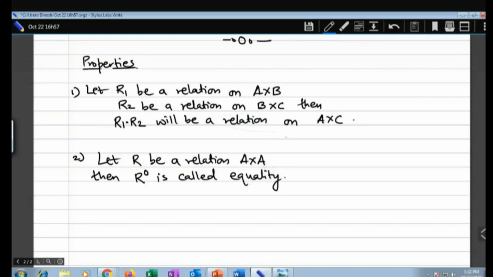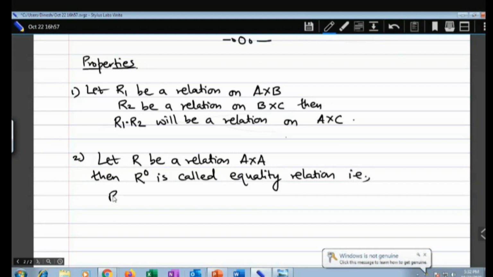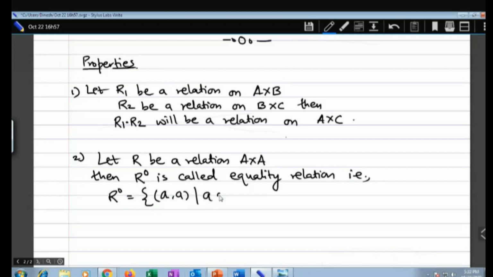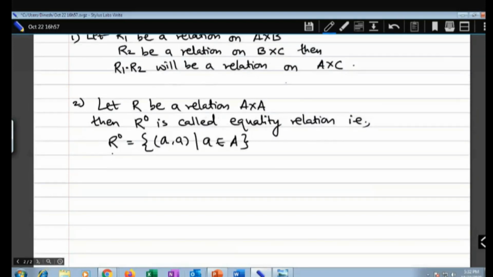Because in the examination they will directly give you the power of the relation. And how do you define the equality relation? R to the power 0 is equal to A comma A, where A is a subset of capital A. So it is the reflexive relation.